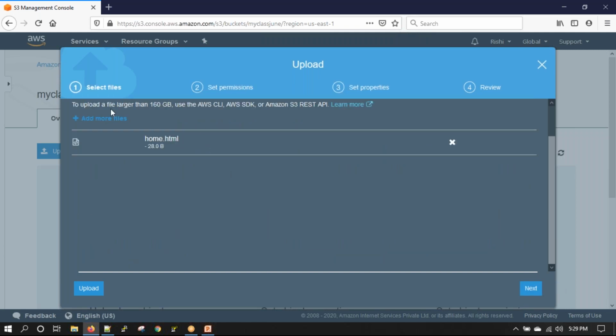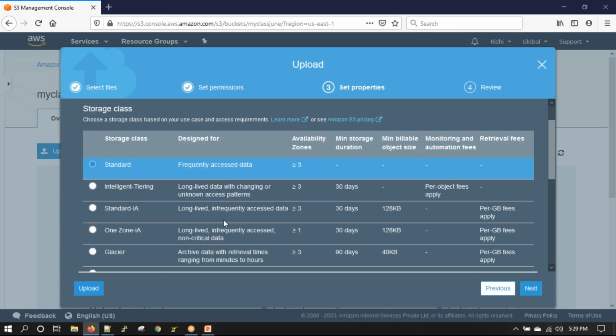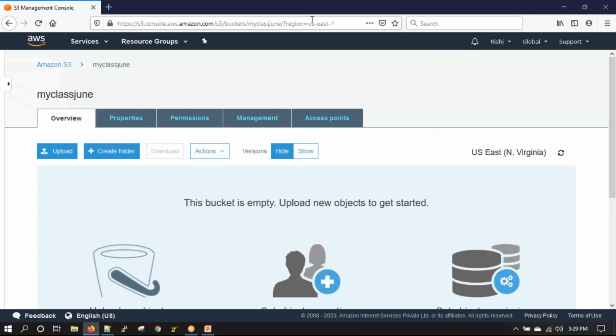How I was uploading is I simply selected and clicked on upload, so it was uploading by default to Standard. But what you have to do is say next, and then select that storage class. Okay, sir.